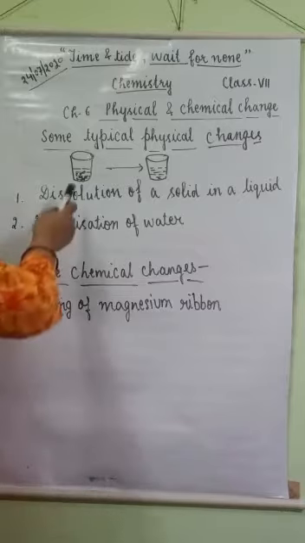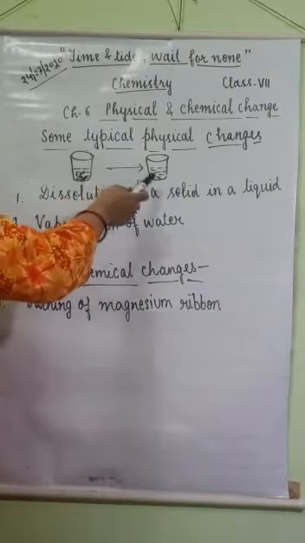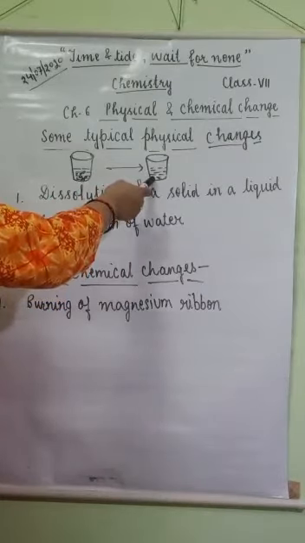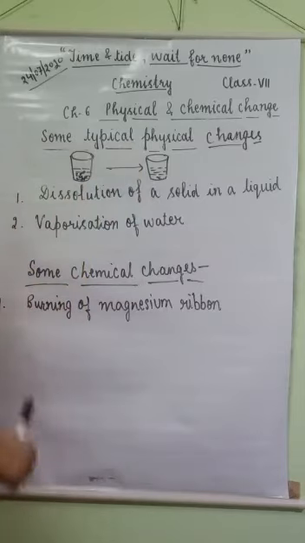So here sugar particles change into solution form, but they do not lose their identity. Sugar is sweet in taste and after dissolution in water it is also sweet in taste.